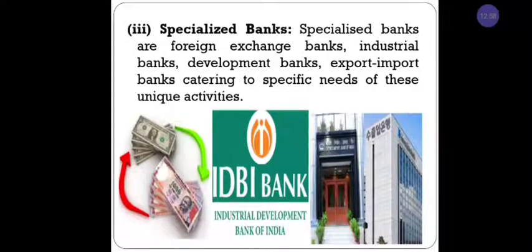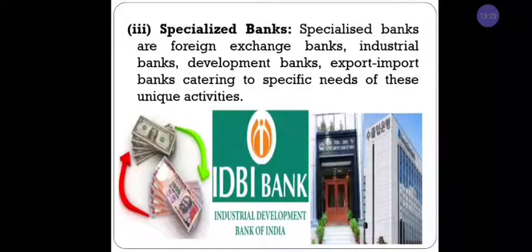That means when you are exporting or importing products from one country to another, this bank will charge some fee, and this bank will also help in collecting money from the exporter or importer. This is called an export and import bank. These are the four kinds of specialized banks.